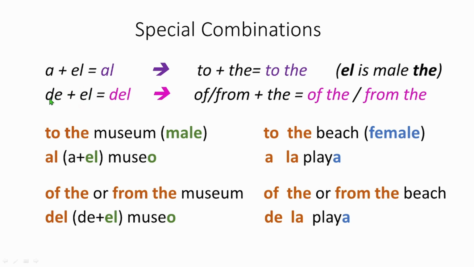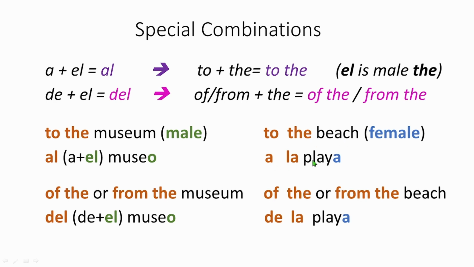When these two words come in combination in a sentence, you should not write them as they are. You need to fuse them, and you need to write it this way, del. That's it. Now let's see an example. To the museum, you say al museo. Museo is museum. Again, it is made by the fusion a plus l. Perfect. Now here we have another example, to the beach. To the beach, you say a la playa.